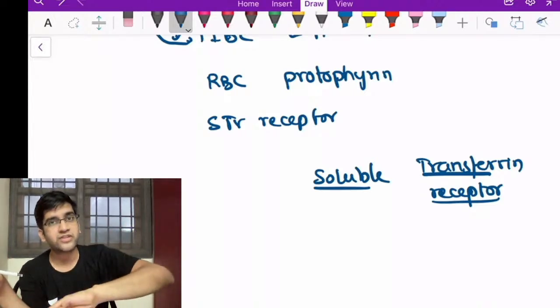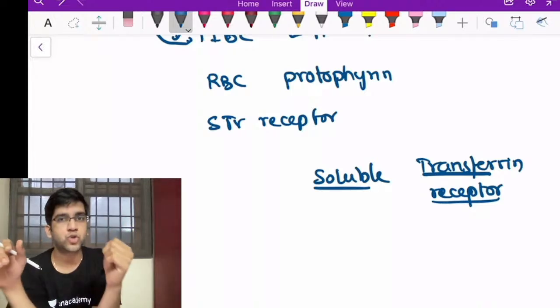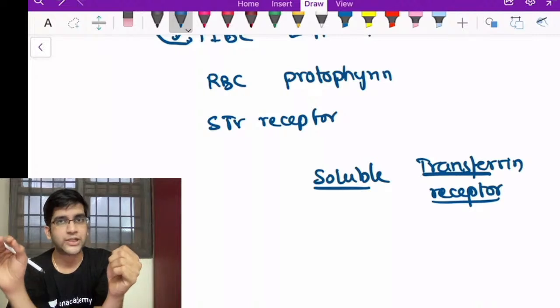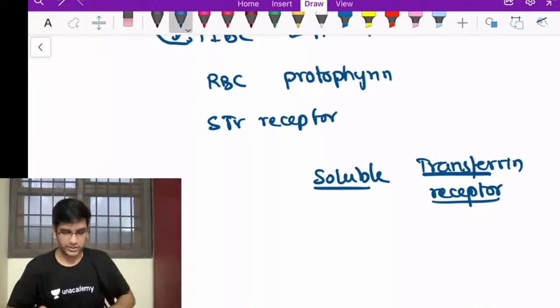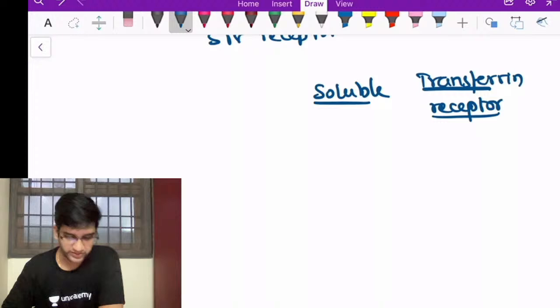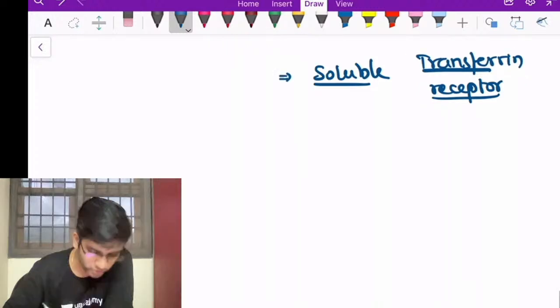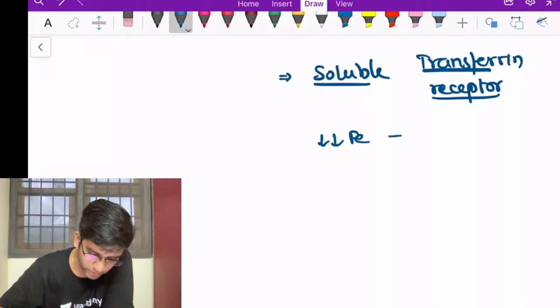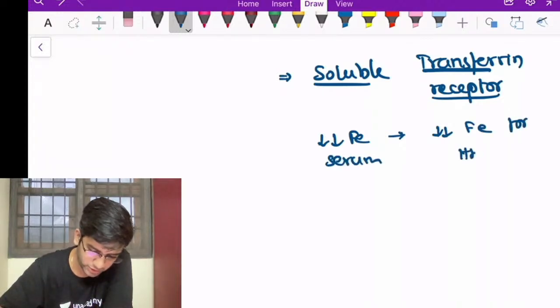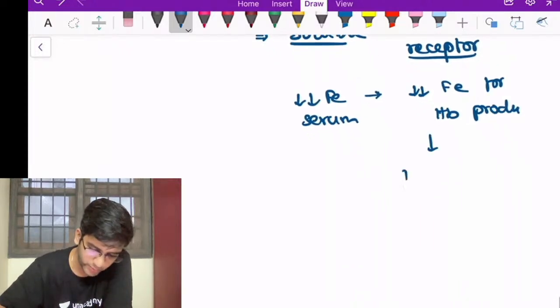If the amount of transferrin receptor on the surface increases, what do you think will happen to soluble transferrin receptor? That also will increase, right? That's all. I'm just going to write whatever we said. Soluble transferrin receptor is going to reflect the amount of transferrin receptor on the surface of the erythroid. There is less iron, which means there is less iron in the serum, which means there is less iron in the erythroid for hemoglobin production. So as a feedback mechanism, what my body is going to do is increase the transferrin receptors.